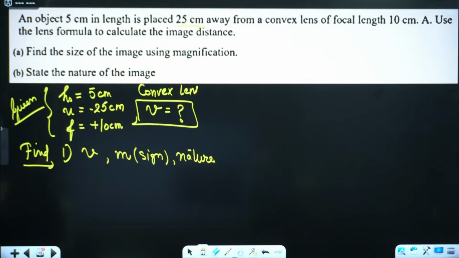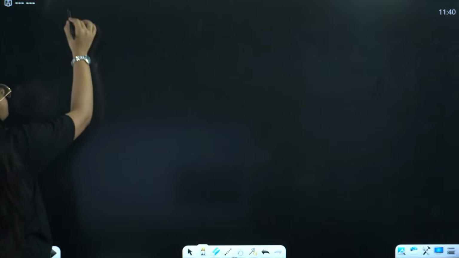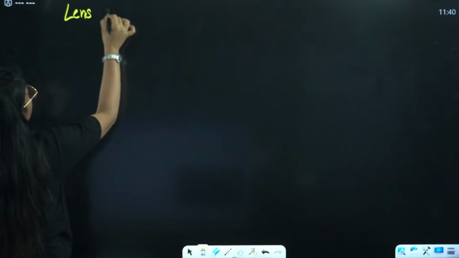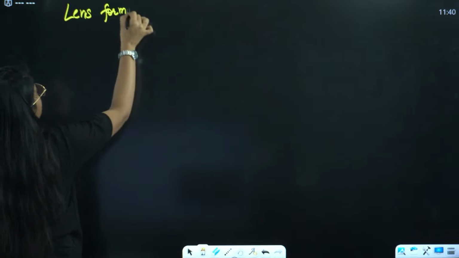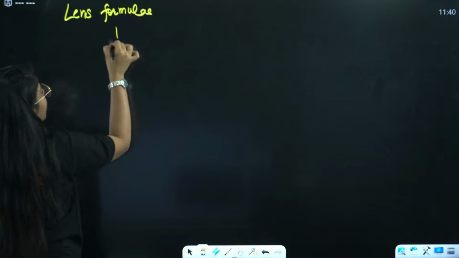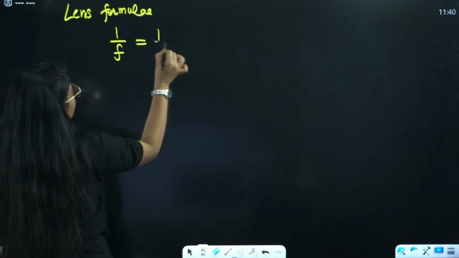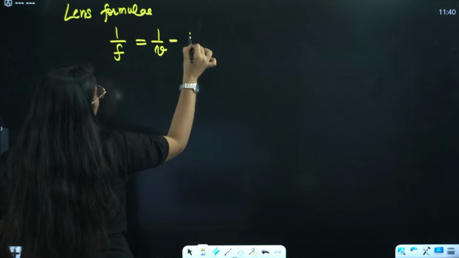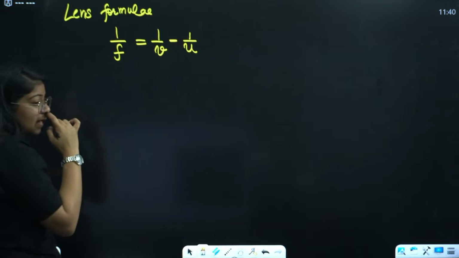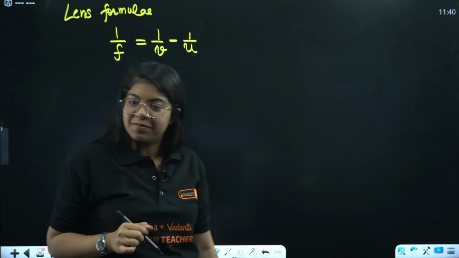Okay, let us do the solution. What does the lens formula say, everyone? Lens formula says, do not forget to take a negative sign: 1 by V minus 1 by U.